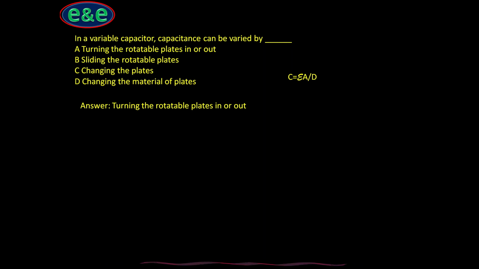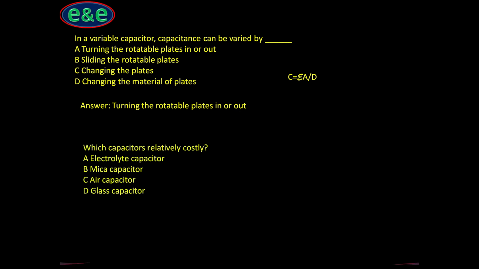Out of the 4 options, in option A, rotatable plates in or out, the area gets changed, so the capacitance will vary. So the answer is option A. Others are incorrect.